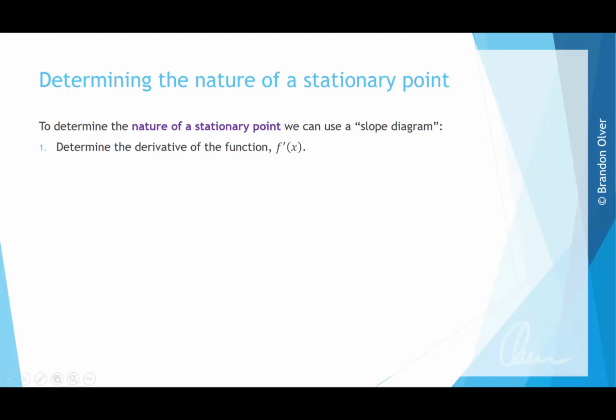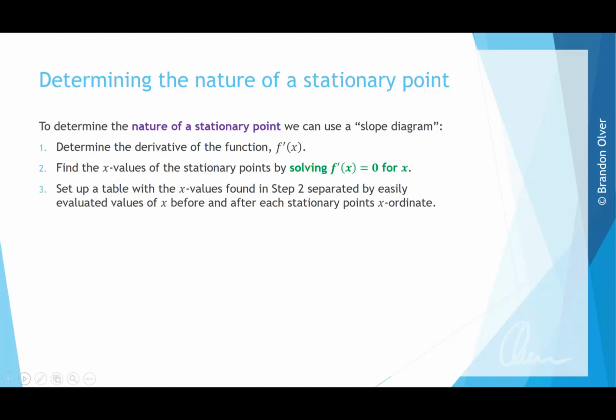So step 1 is just to determine the derivative of the function, f dashed of x. Next, you find the x values of the stationary points by solving f dashed of x, or the derivative, is equal to 0. Step 3, you set up a table with the x values found in step 2, so they are the x values where the stationary point occurs, separated by easily evaluated values of x.